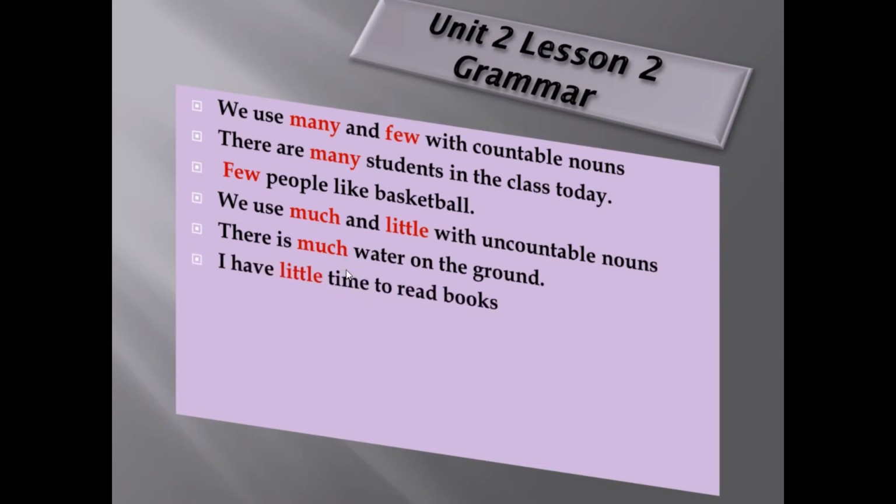Another example, I have little time to read books. So we use little before uncountable nouns. As we see here, water, time, they are uncountable nouns.